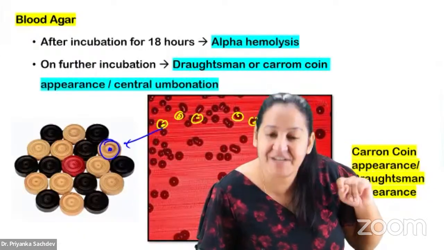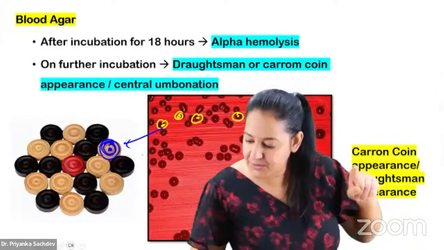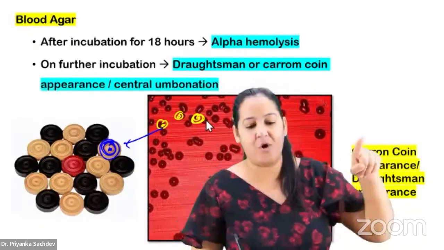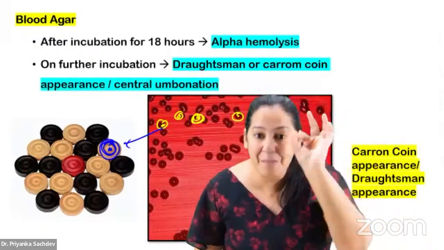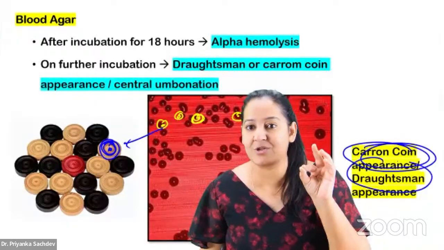Listen, it has a depression at the center, and around the depression there are concentric rings. Can you see the concentric rings? Here also we have a central depression with concentric rings around it. So we compare the colonies with the carom coin appearance. In pneumonia on blood agar, there is a typical carom coin appearance, also known as Drotsman appearance.